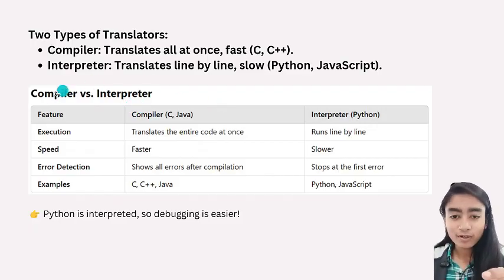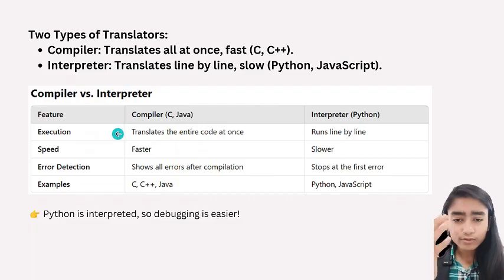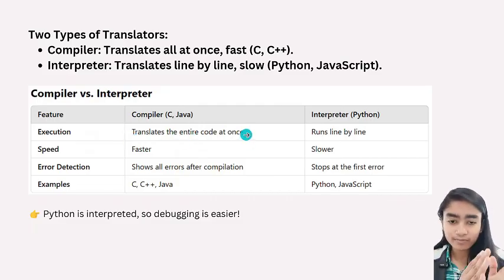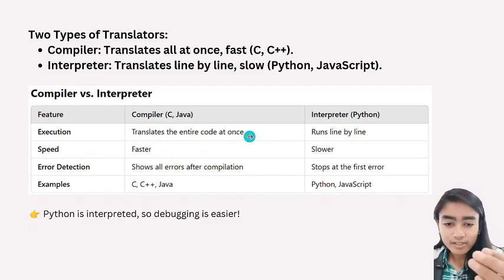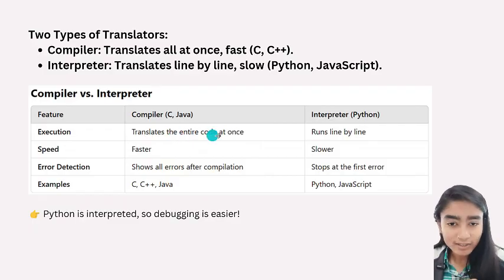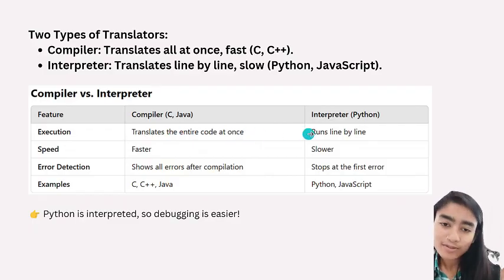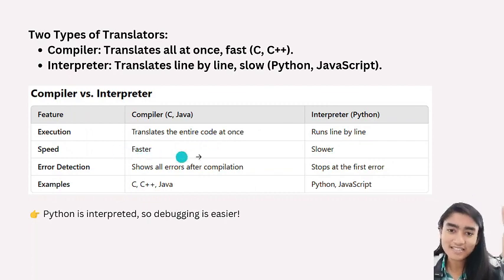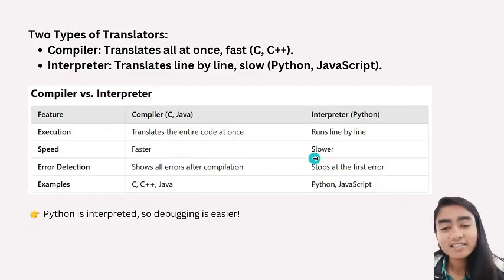So in tabular form we are going to see the difference between these two. If we want to know about their execution, how the execution of a compiler is different from the interpreter. In compiler execution, first it translates the whole code at once, okay, but in case of an interpreter it executes line by line. If we talk about speed, the compiler is fast, yes, because it is going to translate all the code at once. But in case of an interpreter, of course, it is line by line, so it is going to be slow.